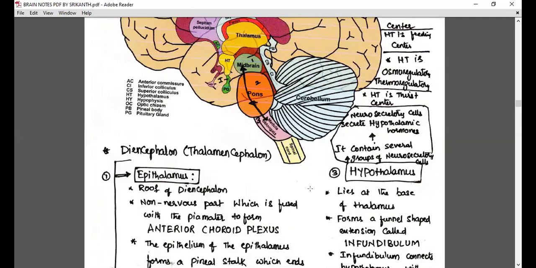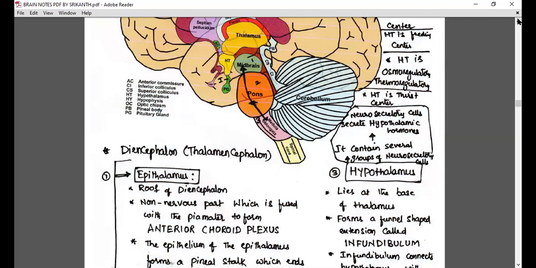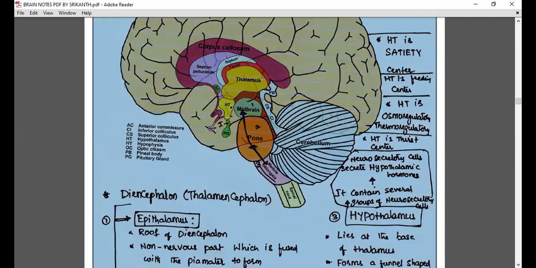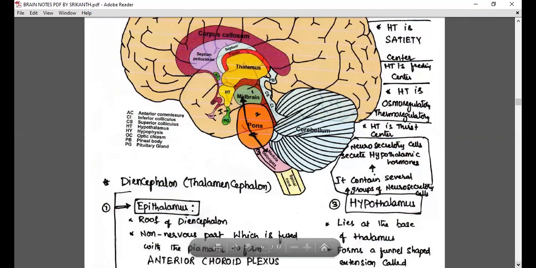Talking about the hypothalamus, let us try to locate it first. HT is one, that means hypothalamus. Okay, let me show you. This is the area, the hypothalamus. So where is its location? It lies at the base of the thalamus. Below the thalamus, it is present. It forms a funnel shape. Let's read the statement and try to visualize.